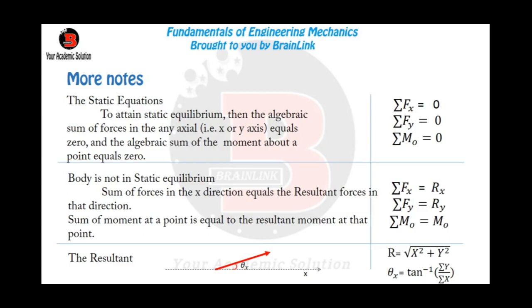To get that angle, tan theta is equal to the sum of forces in the y direction over the sum of forces in the x direction, using your Pythagoras theorem as stated in our previous videos. And that will be all for now.